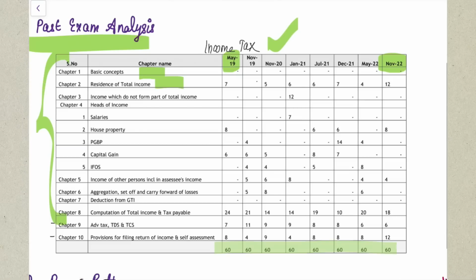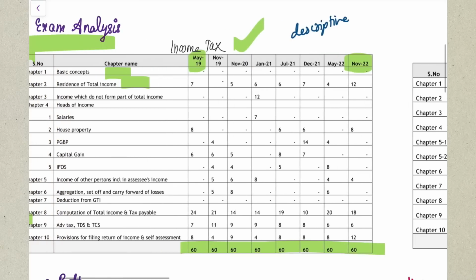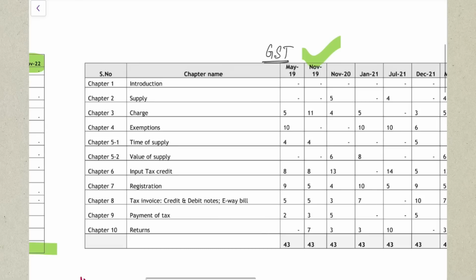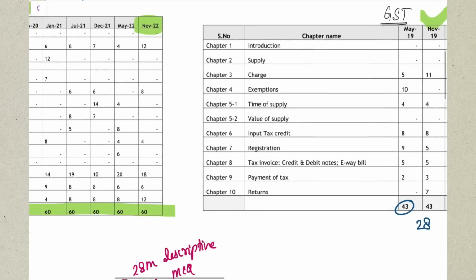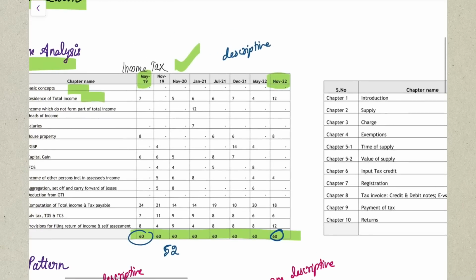So here in your income tax paper, you'll be questioned for totally 60 marks. What analysis you have on the screen is only a descriptive paper analysis. I have not included MCQ analysis in this. So in your income tax, you will be questioned for 60 marks, out of which you have to attend around 52 marks. And in your GST paper, you will be questioned for around 43 marks and you have to attend 28 marks. This 43 marks and 60 marks is inclusive of your optional questions, so that also I've included here.